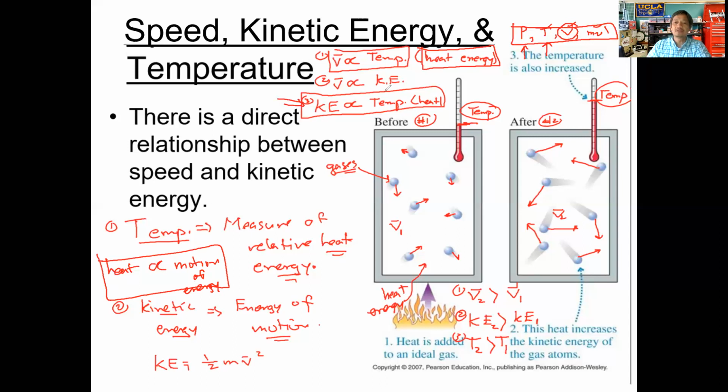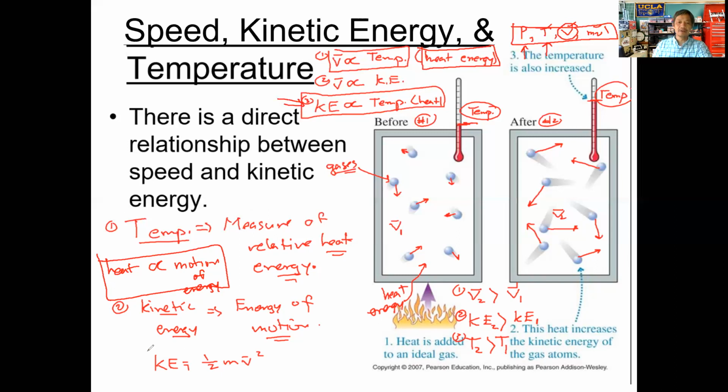With that said, we see here that as the temperature goes up, which means the heat energy goes up, the kinetic energy goes up as well. So there is a direct relationship between heat energy and kinetic energy. Why do we need to know that? Because remember, we talked about how the movement of gas particles contributes to pressure. So it's speed, how fast they move.